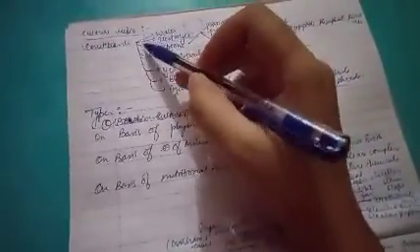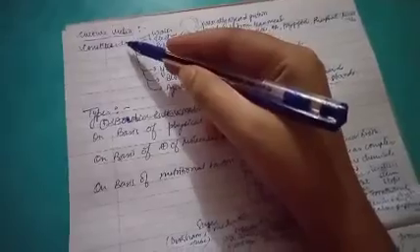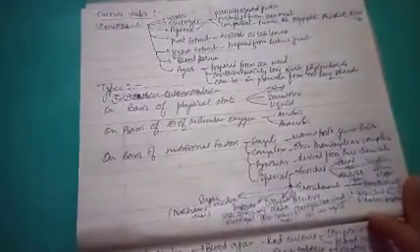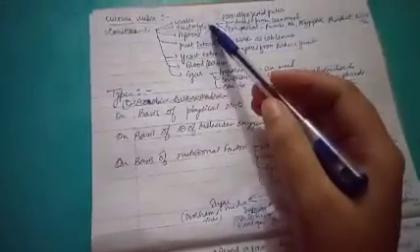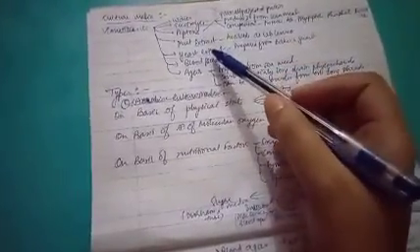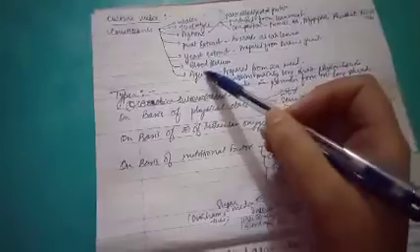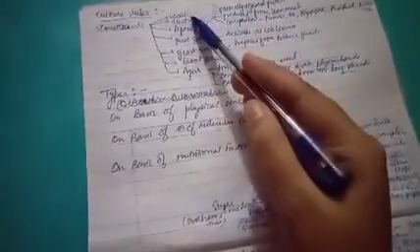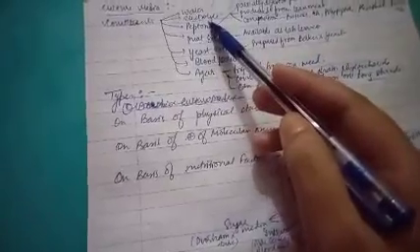Before studying the types of culture media, we will study about the constituents of culture media. Culture media consists of water, electrolyte, peptone, meat extract, yeast extract, blood, and agar. Water is a normal constituent of hydrogen and oxygen. Electrolyte is sodium chloride and so on.